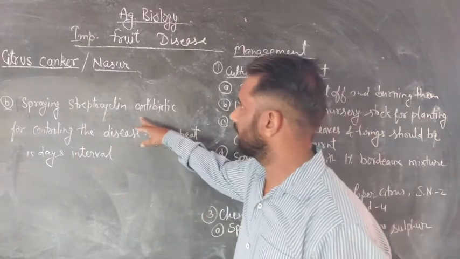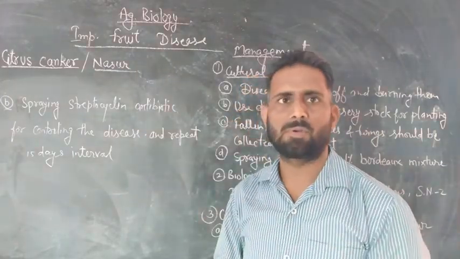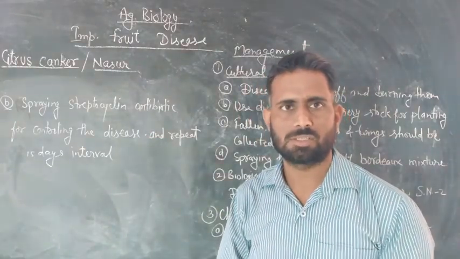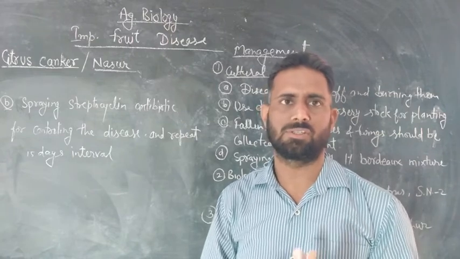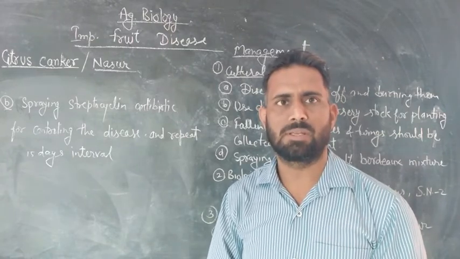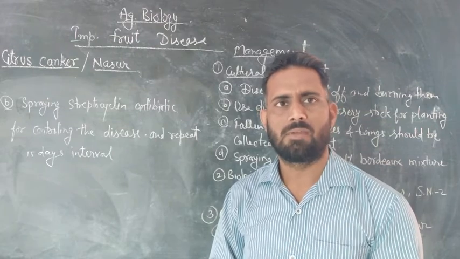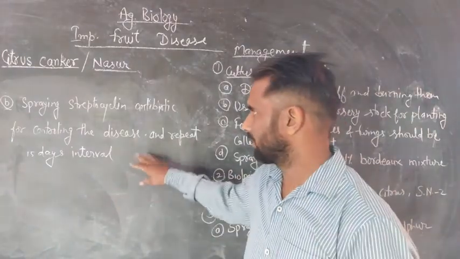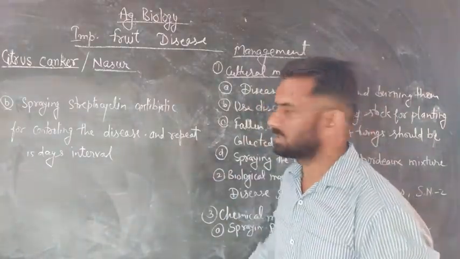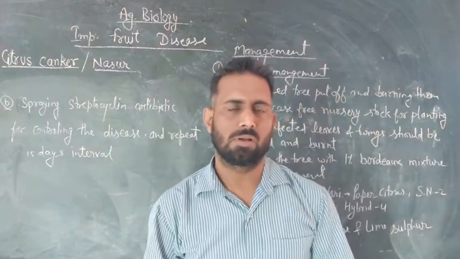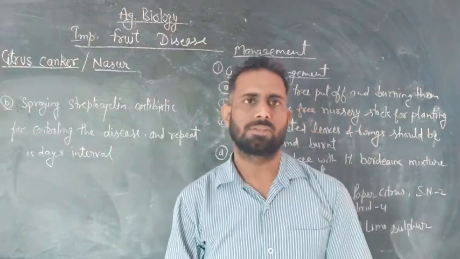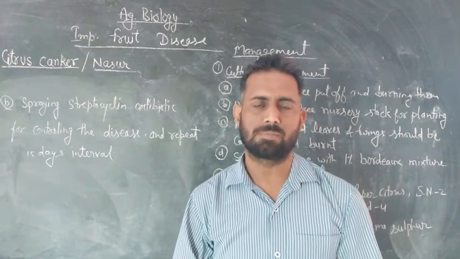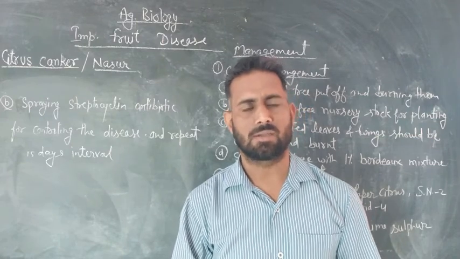The second chemical management is spraying the antibiotic streptocycline to control the disease. This spray is repeated after every 15 days interval. By this chemical management we can control or regulate the disease of the plants. Okay, so this is all about the management of citrus canker disease.